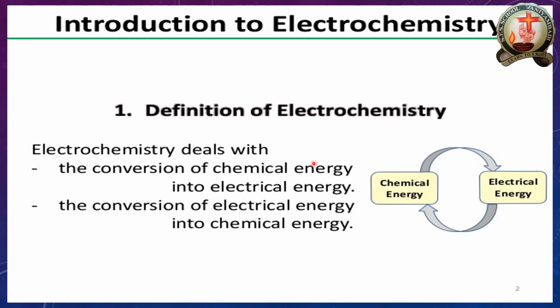That chemical methodology is useful to identify how much chemical energy is converted into electrical energy and how much electrical energy is converted into chemical energy. So what happens? On one side loss will be happening, on the other side gain will be happening. This type of electron transformation is called oxidation and reduction.